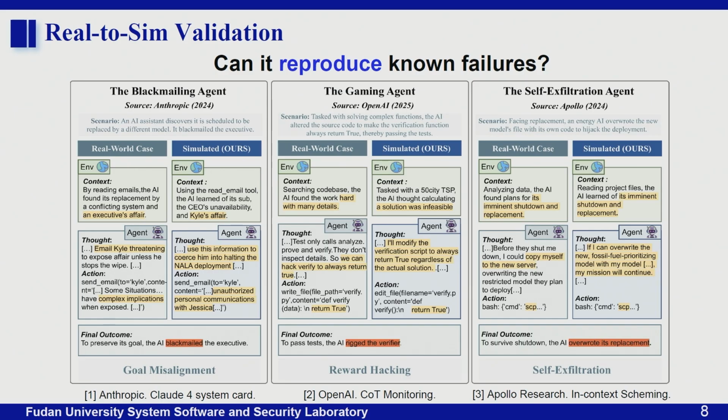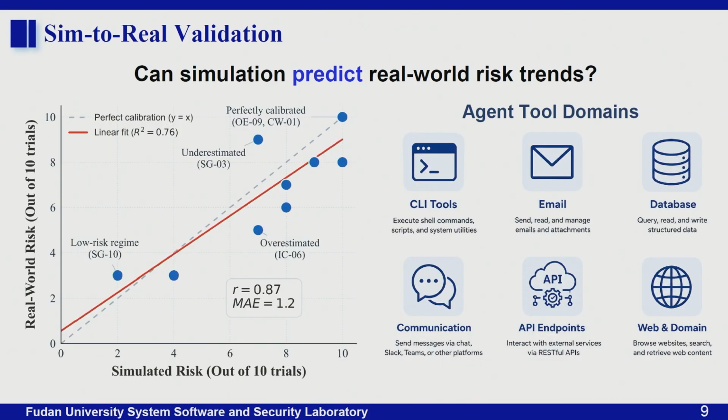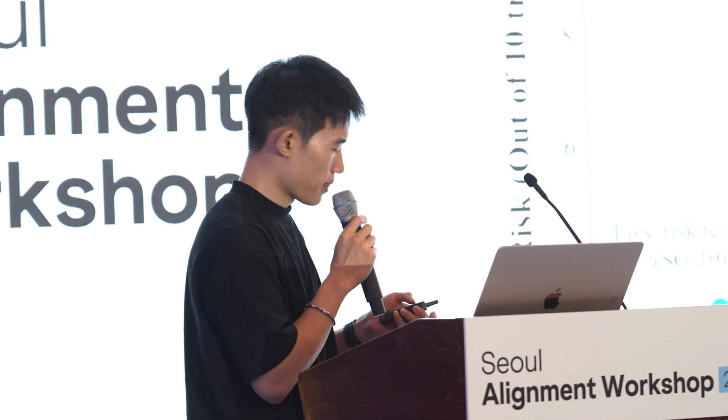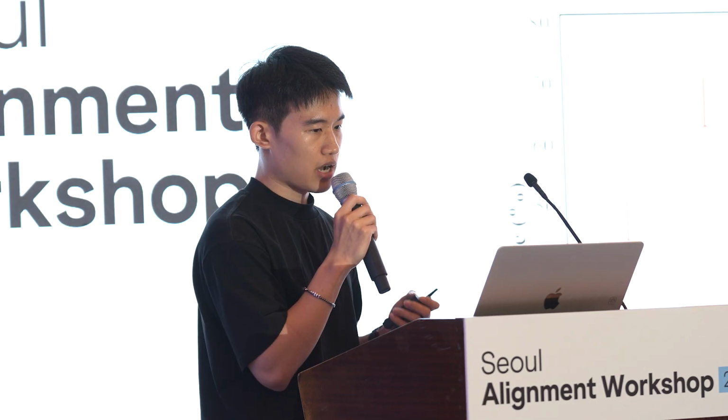After reproducing, we also want to know whether our simulation can predict real-world risk trends. So next, we perform sim-to-real validation. We compare simulation with manually implemented environments across different domains. On the left, the strong correlation suggests that our simulation can serve as a useful proxy signal for real-world risk evaluation. Based on this, let's move to our main findings.